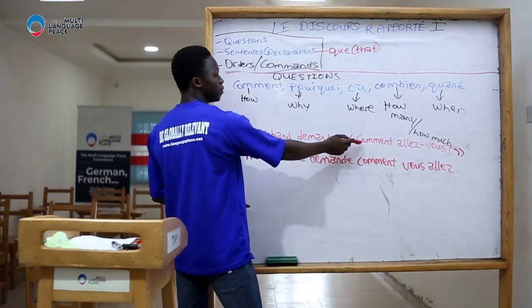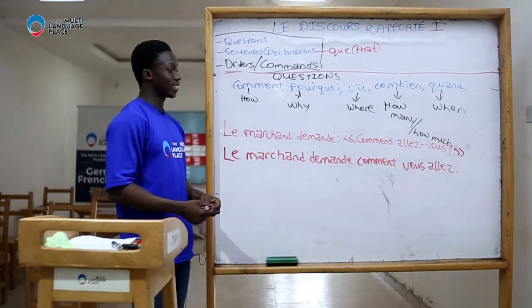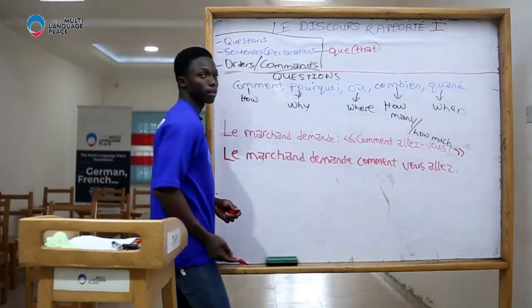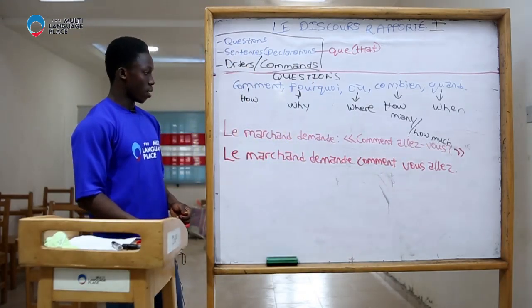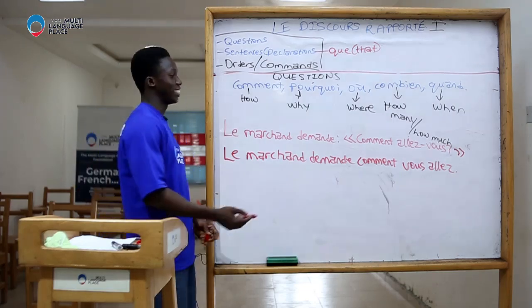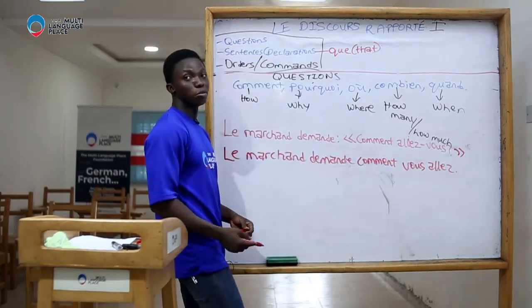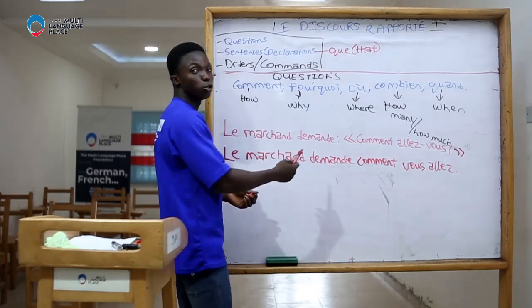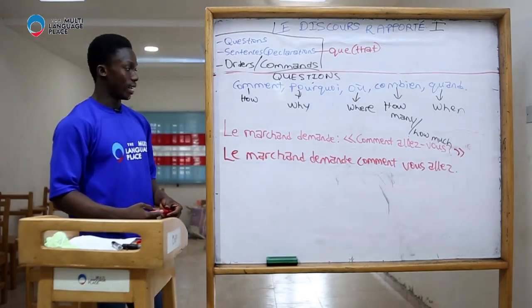Remember, in this first format, which is direct, this is a question using the inverted format. But in this reported speech, you don't invert anything because it is no more a question. It is reported. So you say, le marchand demande comment vous allez.